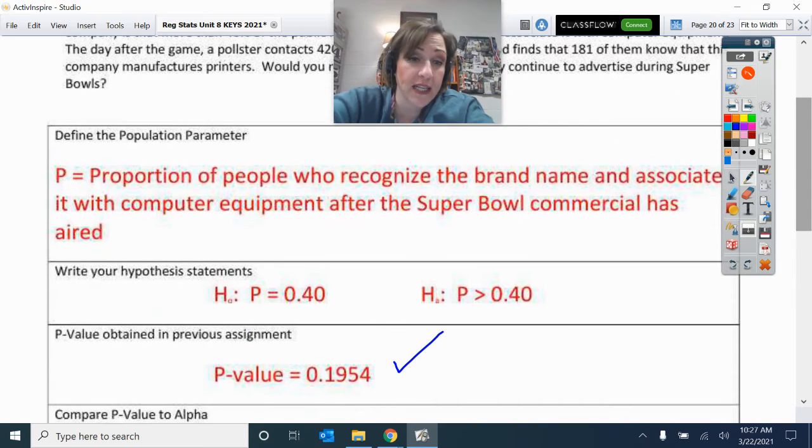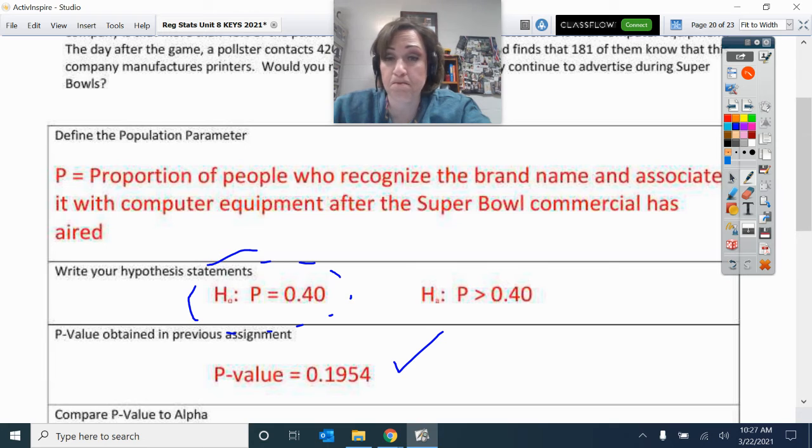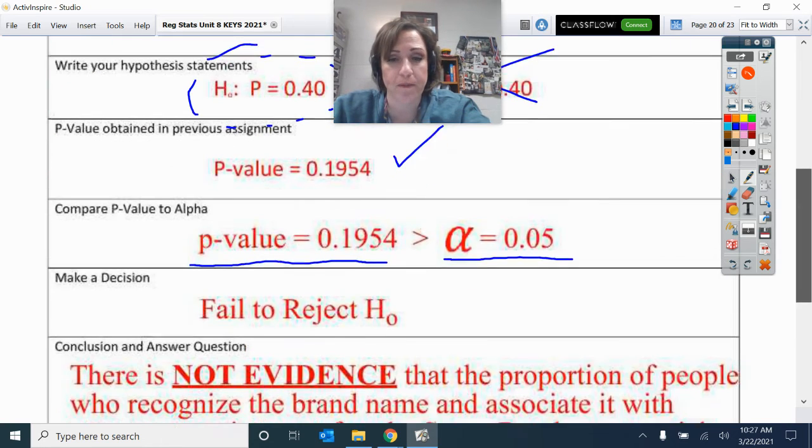Okay, remember, I do not say that the recognition rate is 0.40. Don't you say that. Don't you dare say there's evidence of H0. Evidence or no evidence is always about HA. So we do not have evidence that the proportion of people who recognize this company and associate it with computer equipment after the Super Bowl commercials is greater than 0.40.